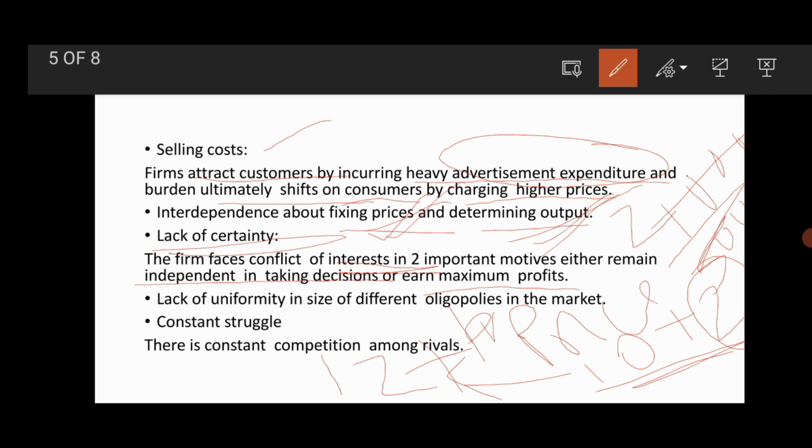That is, if the firm wants to earn maximum profits, they have to depend on another firm at the time of taking decisions. Or else, if the firm does not want to earn much profit, they can remain independent in taking decisions. Lack of uniformity in size of different oligopolies in the market. We can see that there are different oligopolies in the market, but the size of such oligopolies is not uniform, that is, not the same.